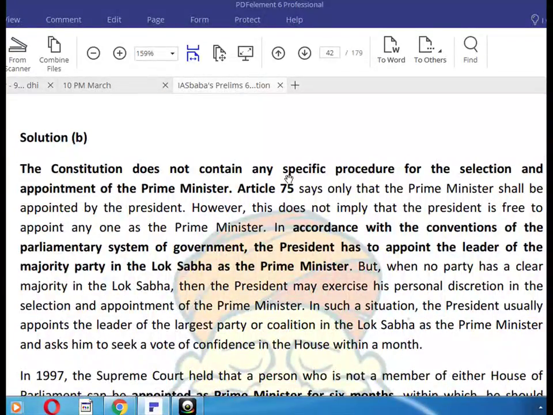The Constitution does not contain any specific procedure for the selection and appointment of the Prime Minister. Article 75 says only that the Prime Minister shall be appointed by the President. However, this does not imply that the President is free to appoint any member as Prime Minister. In accordance with the convention of the parliamentary system of government, the President has to appoint the leader of the majority party in the Lok Sabha as the Prime Minister.